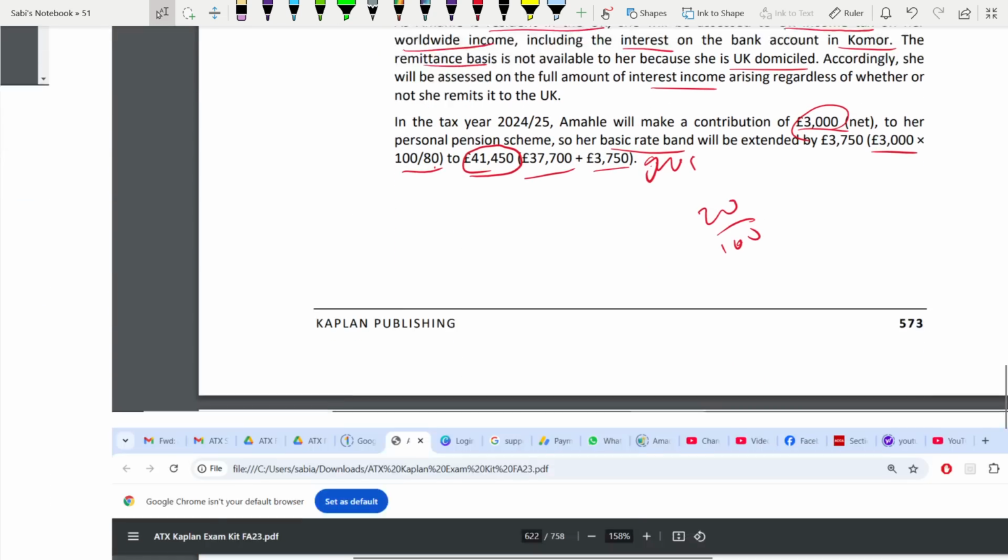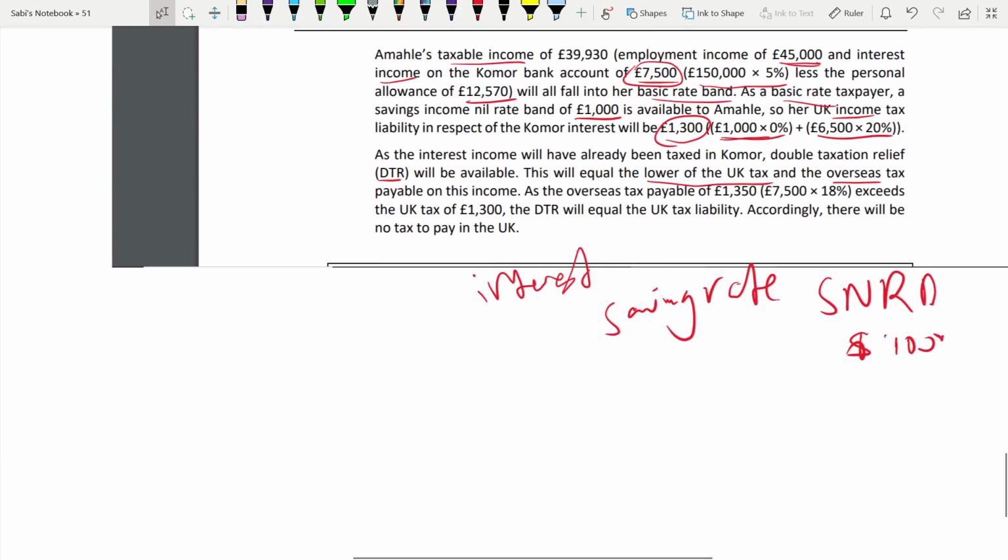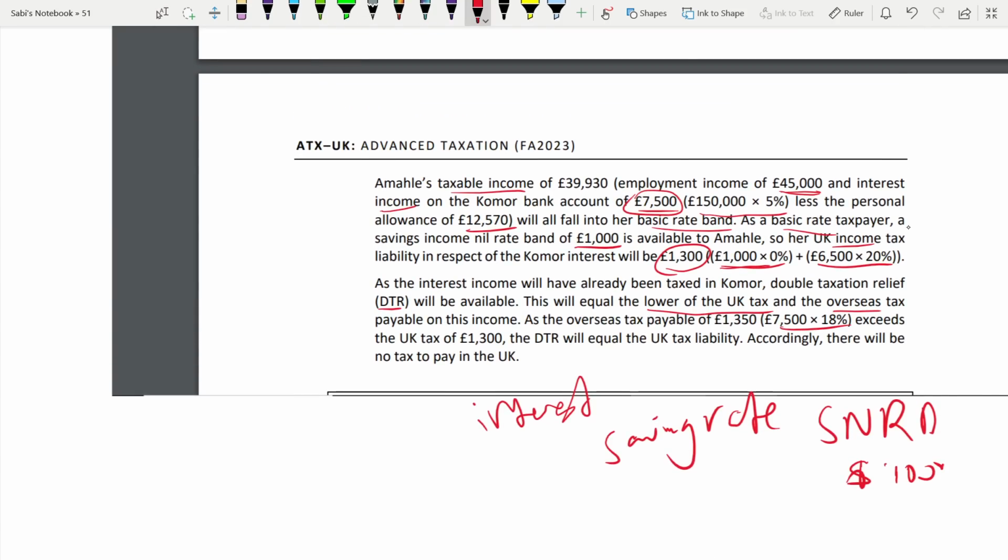So take 18% on that 7,500 interest, which is 1,350. And what is the UK tax? Just now you have calculated from here 1,300. Which one is lower? The UK tax. So because UK tax is lower, this is equal to your double taxation relief. That's why you should not pay any tax in UK. Whatever UK tax you are paying, it will get relieved through double tax relief. You understand, 1,300. That's why you are not paying any tax in UK.